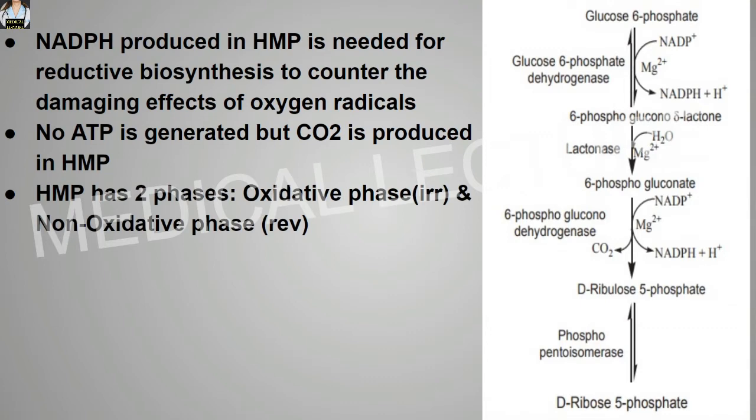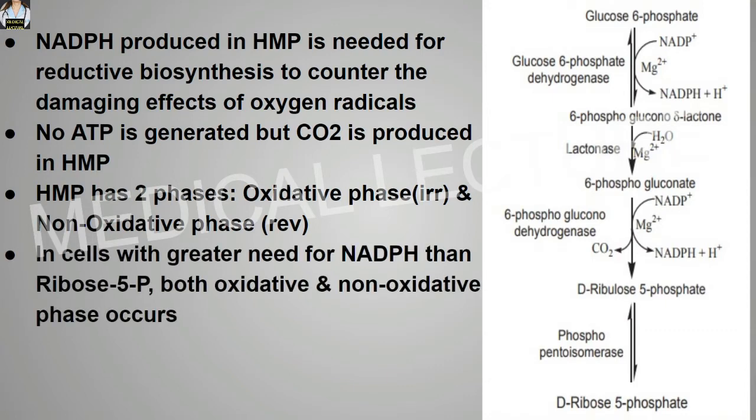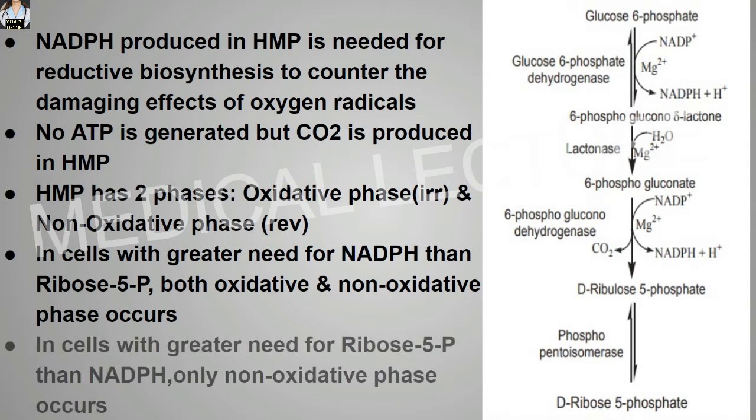HMP has two phases: the oxidative phase, that is the irreversible phase, and the non-oxidative phase, or the reversible phase. In cells with greater need for NADPH than ribose 5-phosphate, both oxidative and non-oxidative phases occur. In cells with greater need for ribose 5-phosphate than NADPH, only the non-oxidative phase occurs. So remember the difference. In cells with greater need for NADPH than ribose 5-phosphate, both phases occur, and in cells with greater need for ribose 5-phosphate than NADPH, only the non-oxidative phase occurs.